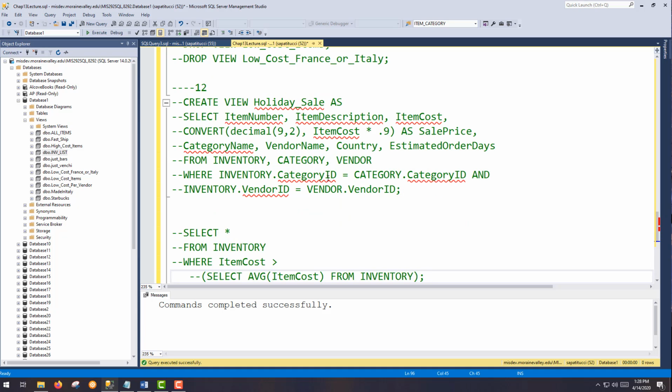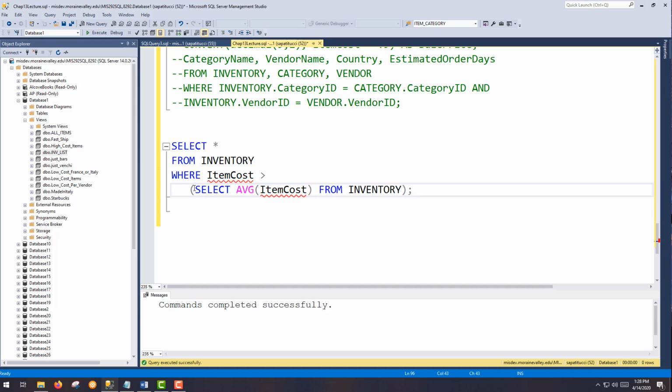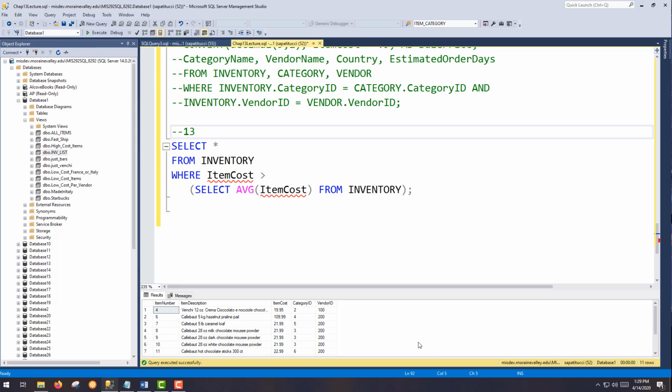Okay, so we are asked to find any of those items that have higher than average cost. We have to use a subquery to calculate that. So select all from inventory where the item cost is greater than the average cost, and this is how we find the average cost. Just selecting, using our aggregate function AVG, selecting that from inventory, but there's our subquery. Let's go ahead and run that before we create the view.